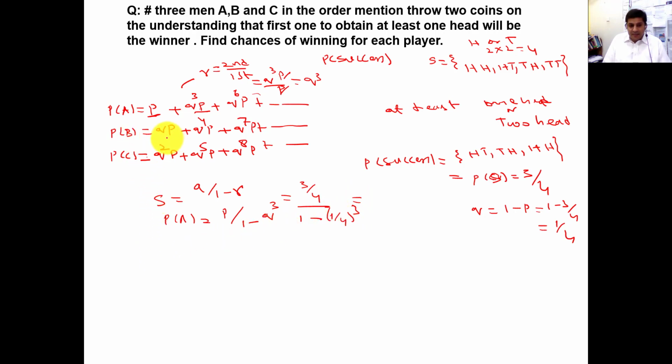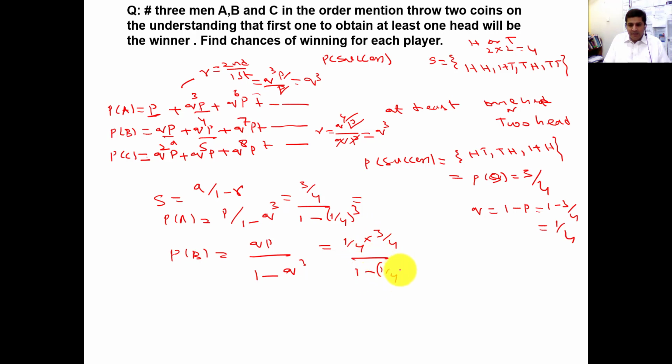Similarly for B, this is A and this is the second term. How will you calculate? The second term is Q^4 P by QP. So once again R is Q cube. So probability of B will be A, which is QP, divided by 1 minus Q cube. So Q is 1 over 4, P is 3 over 4, divided by 1 minus 1 over 4 cube. Similarly for C, this is A, and how will you calculate?